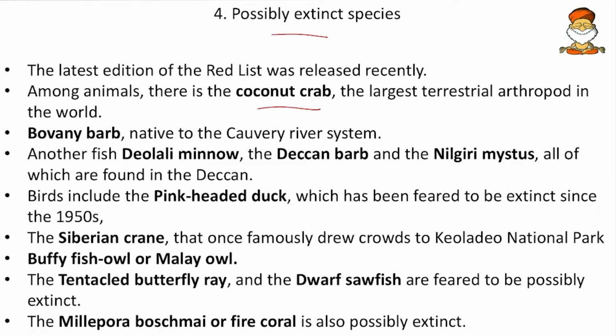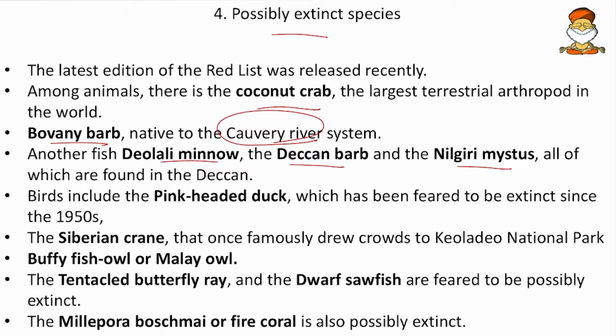And apart from that, the bovine barb, and barb means it is a fish, friends, native to the Kaveri river system. Then another fish, Dholi minnow, and the Deccan barb, and the Nilgiri mystus. All these have been found in the Deccan.